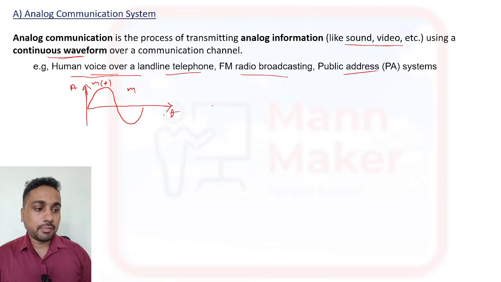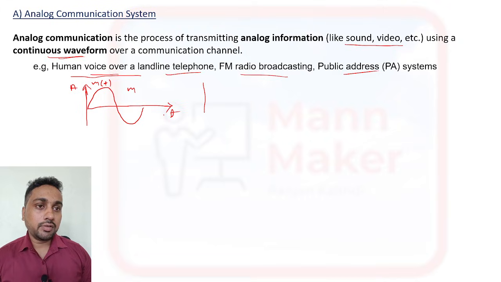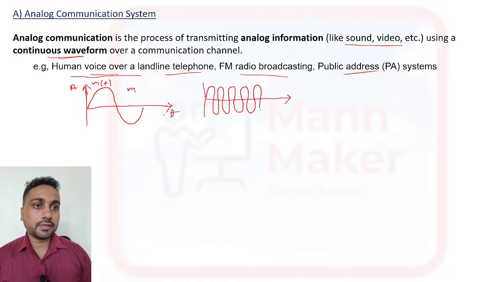The message signal will go like this. To transfer my voice, we need one medium or carrier, which we call the carrier signal, C of T. We will pass this message signal with the carrier signal.